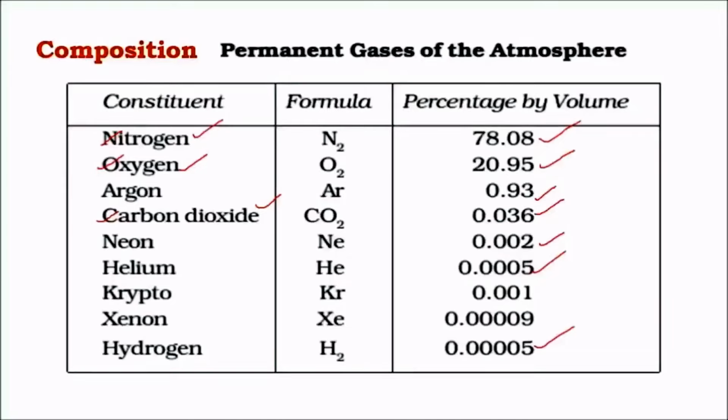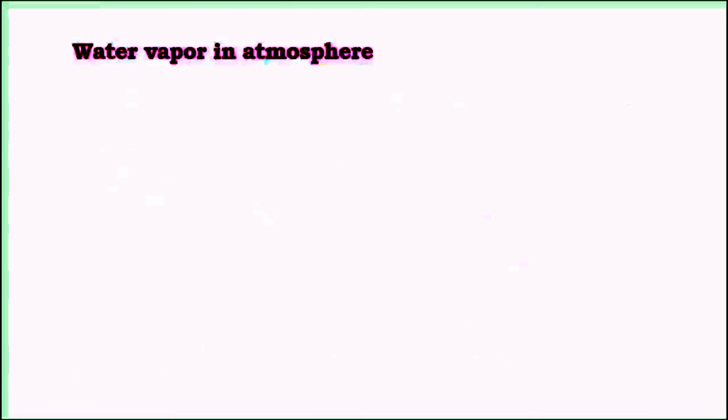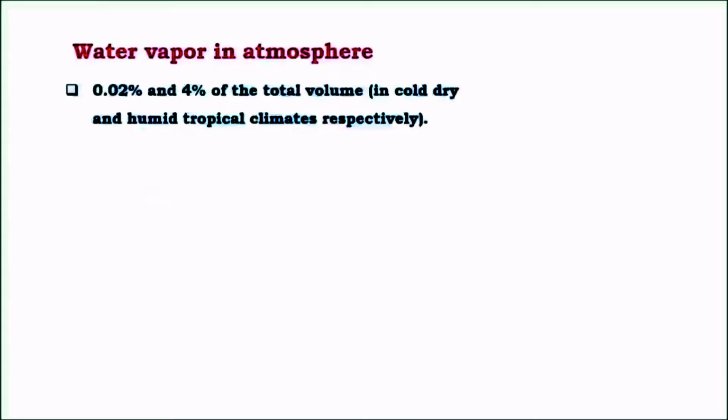Water vapor is another very important component of the atmosphere. It helps in both the greenhouse effect as well as the hydrological cycle. And the water holding capacity of air increases with increasing temperature. As a result, in the tropics where the temperature of air is high, the volume of water is high, whereas at poles where the air is cold, the water holding capacity is low. As a result, only about 0.2% water vapor is present near the poles.